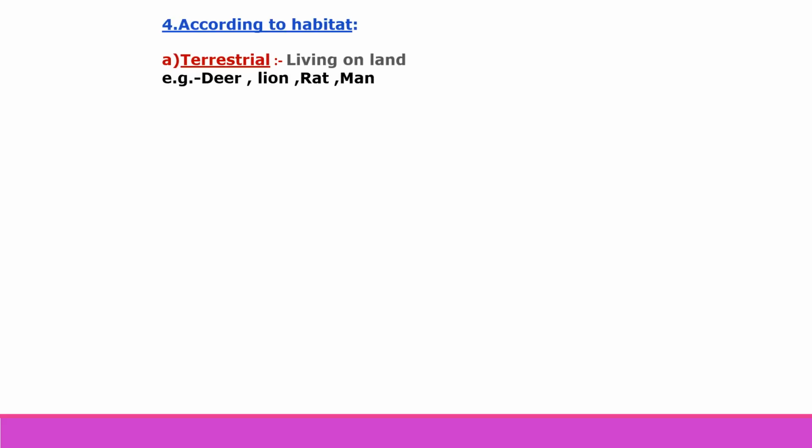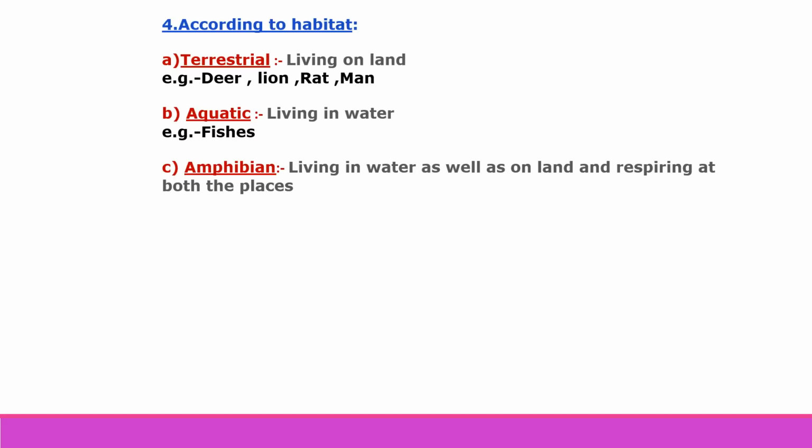Now, the fourth criteria of classification of animals is according to habitat. Habitat means where they can live. The first type is terrestrial. Terrestrial means some animals living on land are called terrestrial. For example, deer, lion, rat, man, etc. The second type is aquatic. Some animals living in water are called aquatic animals. For example, fish.